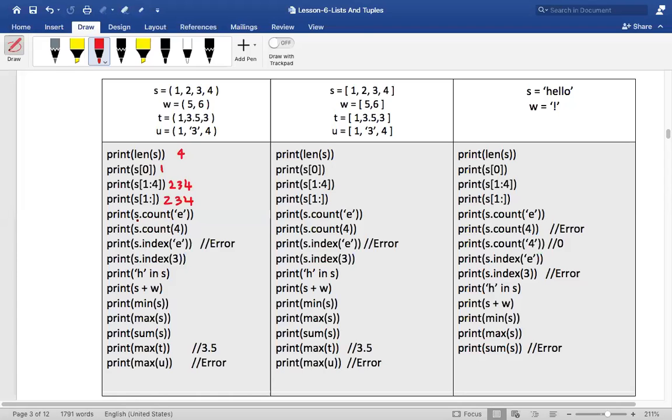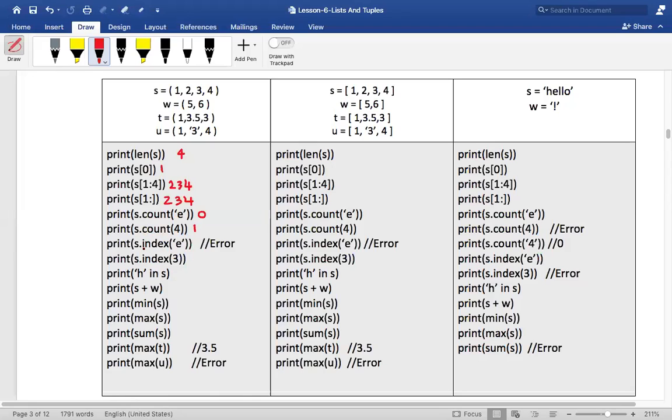In the tuple S, I am trying to count how many times E has occurred. It is 0 times. Therefore, the output is 0. Now, in the same tuple, I'm counting how many times 4 has occurred. Tell me what will be the output of count of 4. It is 1. Therefore, the output would be 1.